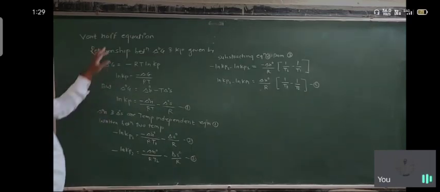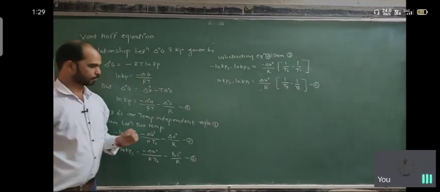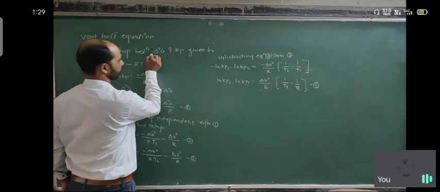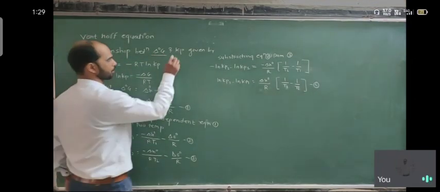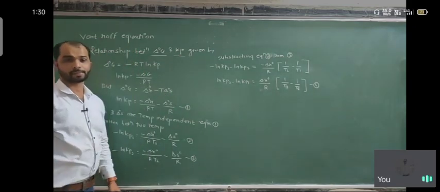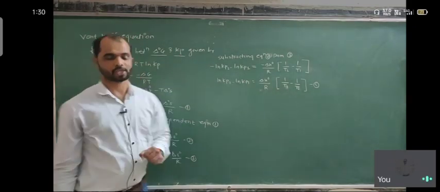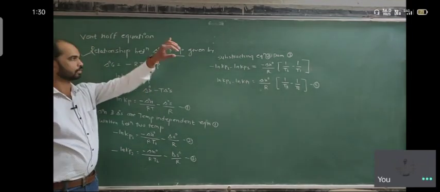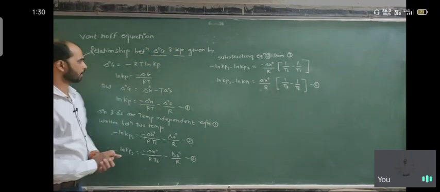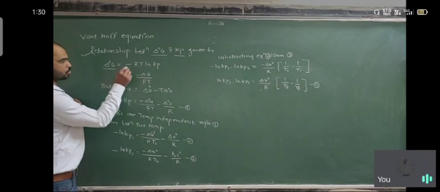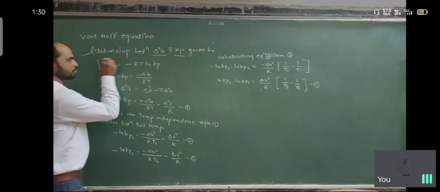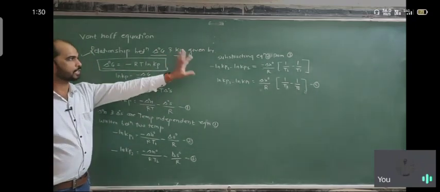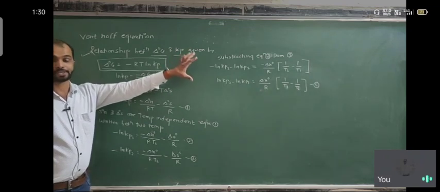Okay, so the point is the Van't Hoff equation. It is based on the relationship between the standard Gibbs free energy and the equilibrium constant for the gaseous reaction. Kp is the equilibrium constant for the gaseous reaction. We already discussed the relationship between delta G naught and Kp, and the equation is delta G naught is equal to minus RT ln Kp.